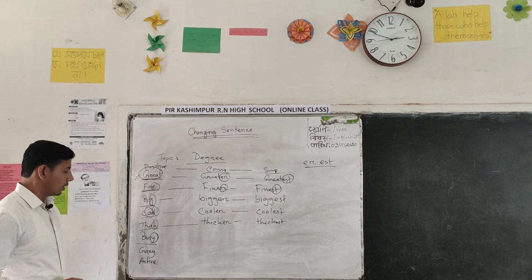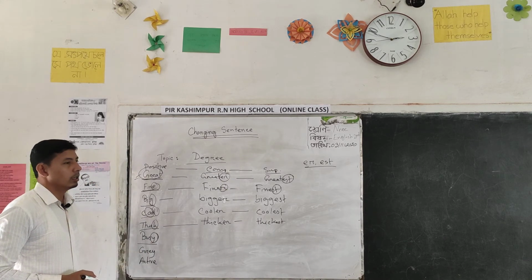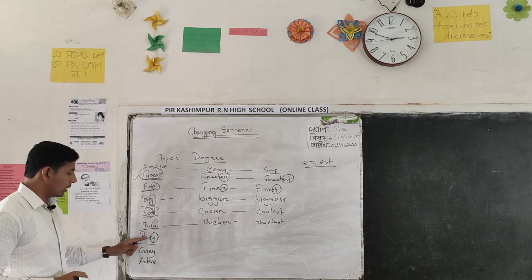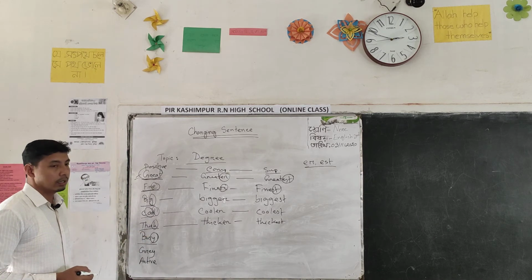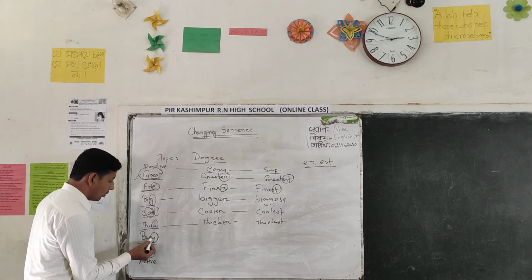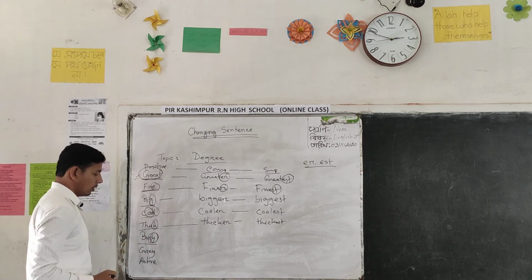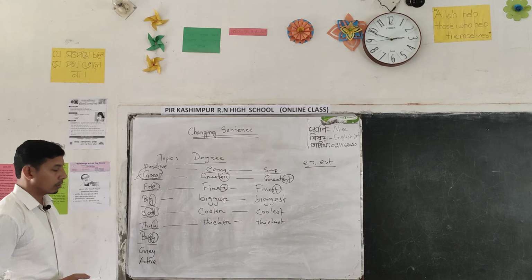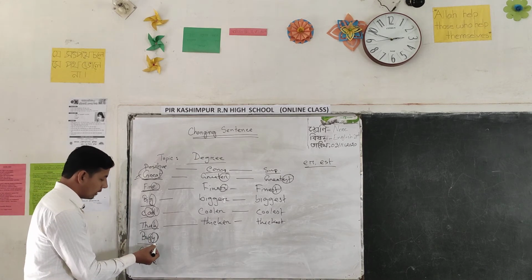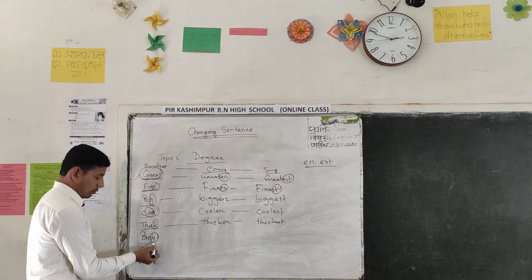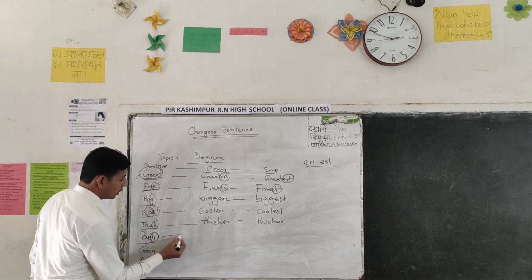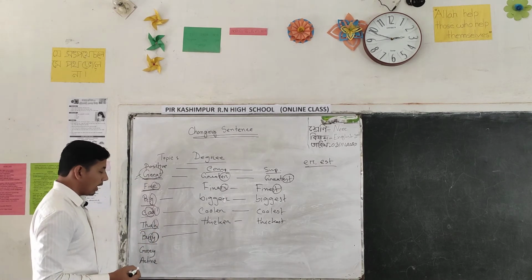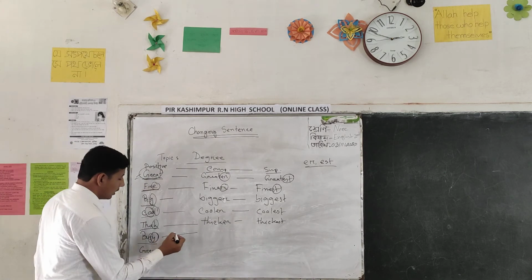Next one, in this word we can see that the last letter is Y. If you find the last letter of any word is Y, you will check whether the letter before is a vowel or consonant. We can see that in this word S is a consonant. If you find Y at the last of the word, then before a consonant you will write I instead of Y, like that.